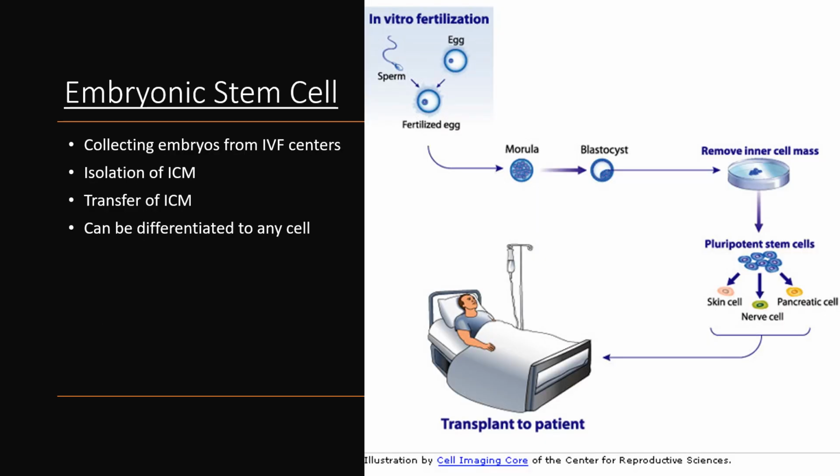Embryonic stem cell. In this, the collection of embryos from IVF centers is done, which then are isolated of ICM, that is the inner cell mass, from the blastocyst stage. Then the ICM is transferred to the center of the culture plate containing feeder cells and growth medium. It can be differentiated into any cell by adding specific medium.